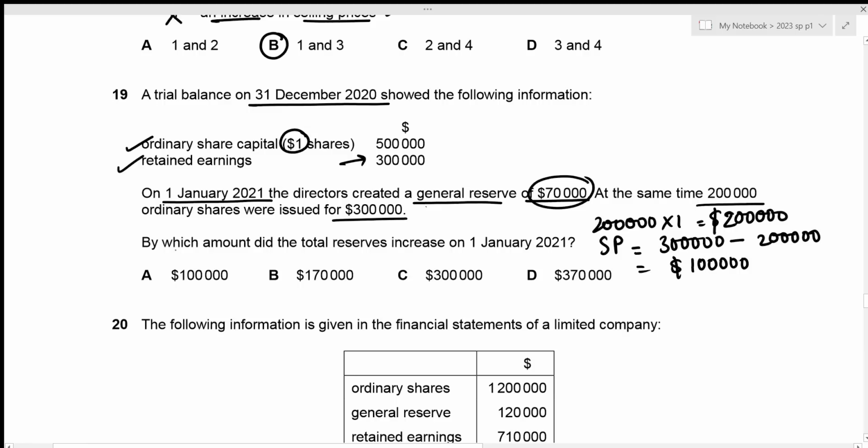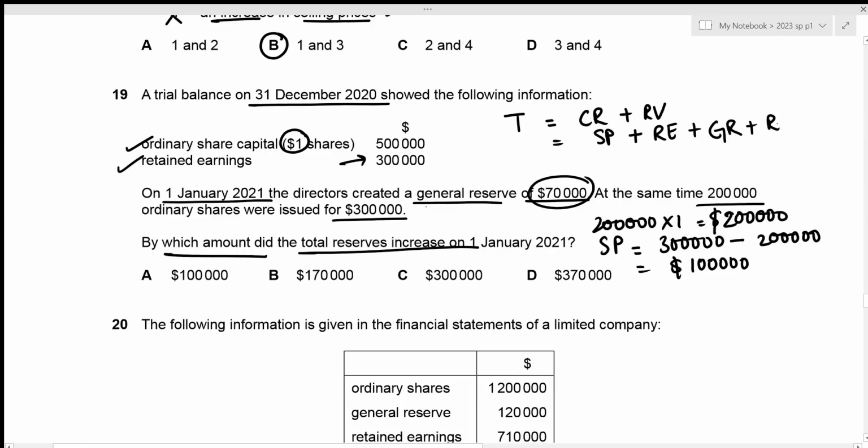Now we need to figure out by which amount did the total reserves increase on 1st January 2021. And remember that total reserves comprises of our capital reserve and revenue reserve. And capital reserves are the share premium, whereas revenue reserves are the retained earnings, general reserve, and our revaluation reserve.